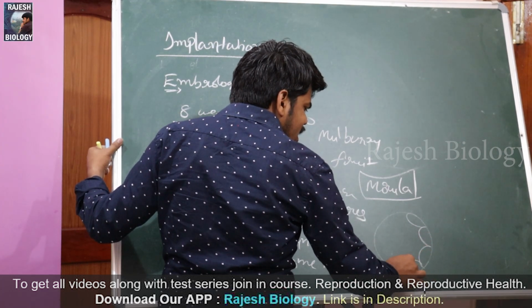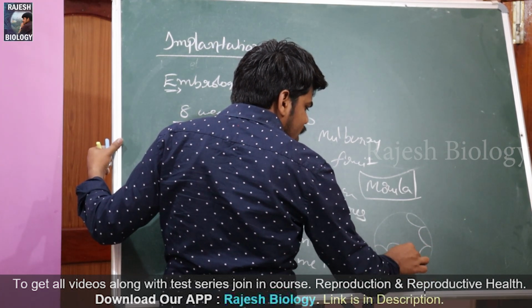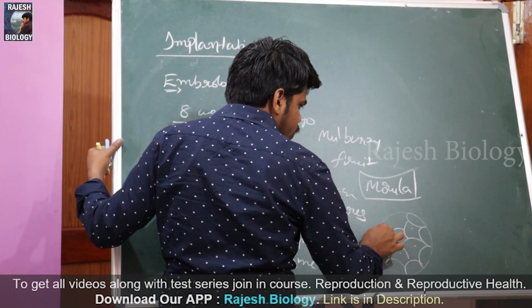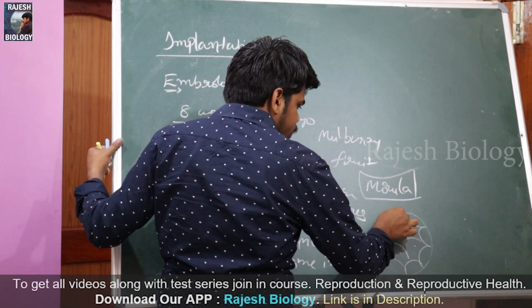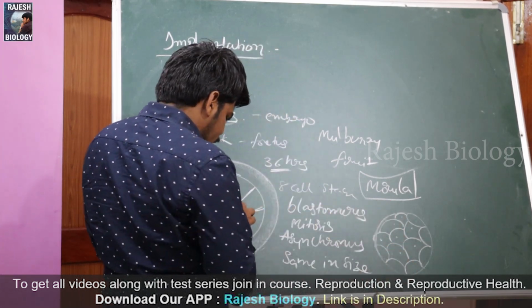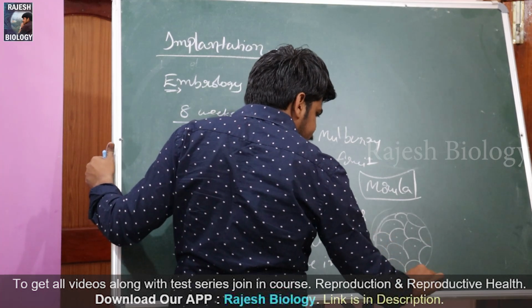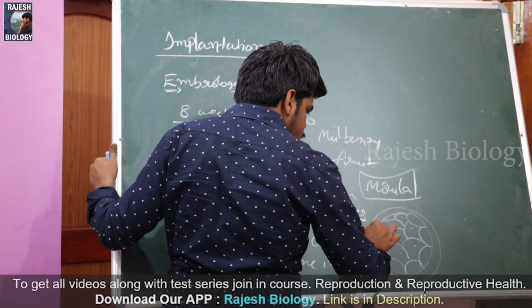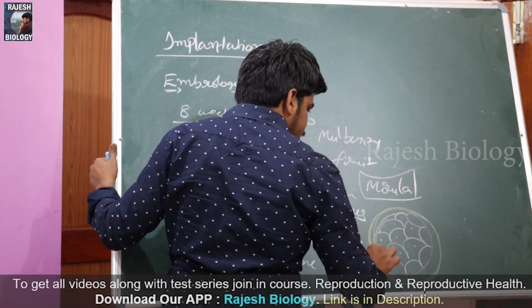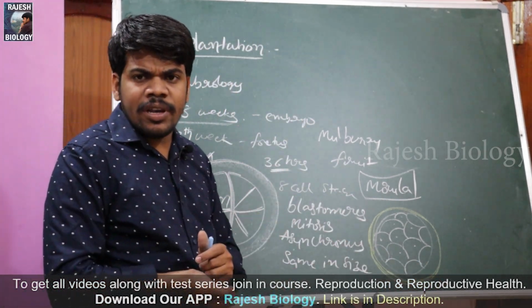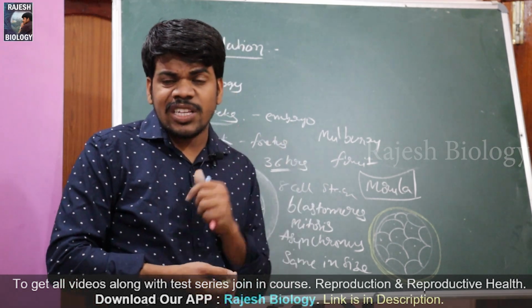And all cells are not attached to one another at this time. So it looks like this, with the outer zona pellucida as usual. The corona radiata has already disappeared, digested at the time of fertilization only.